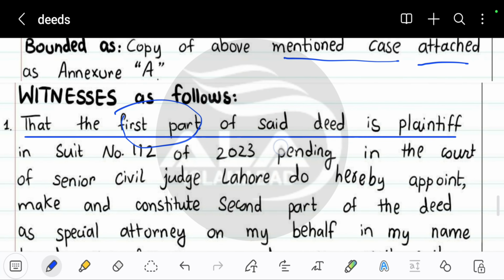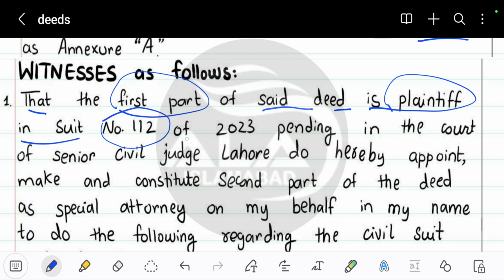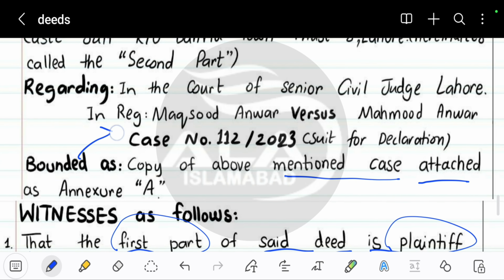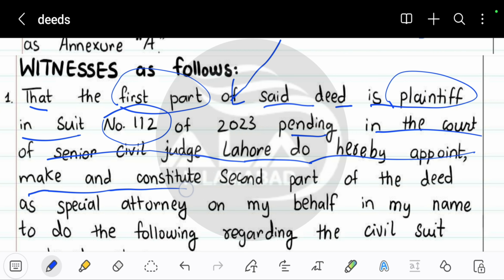So that's the thing written below, that the first part, who set the deed, is the plaintiff in the suit number this. Basically it's the same suit number that we have mentioned, so you have to mention the same suit here as well. Pending in the court of Senior Civil Judge Lahore, to hereby appoint and constitute the second part of the deed.